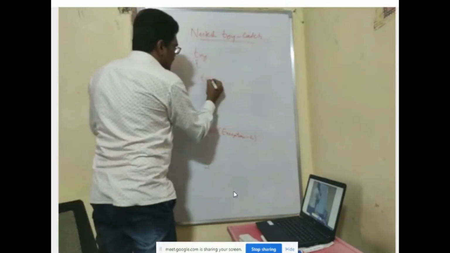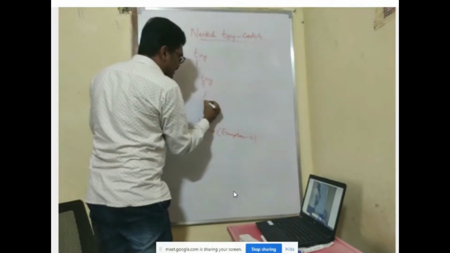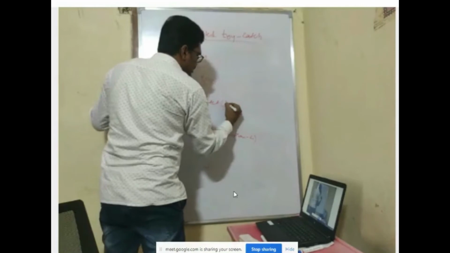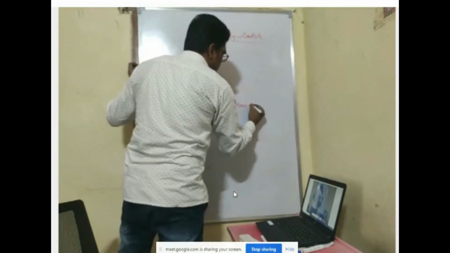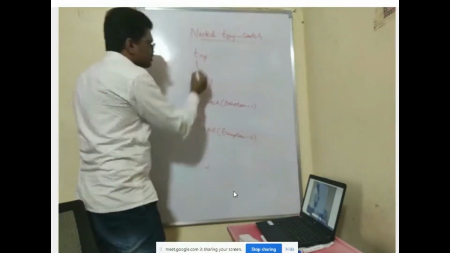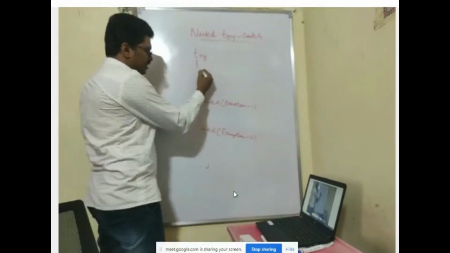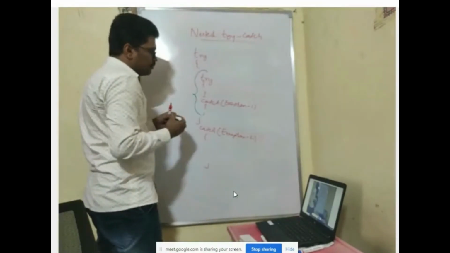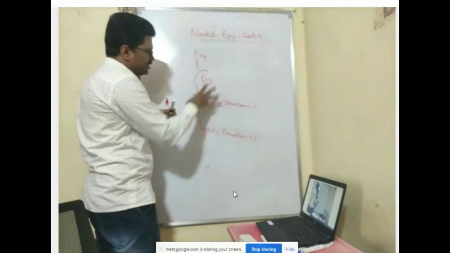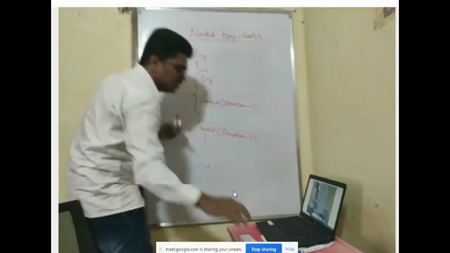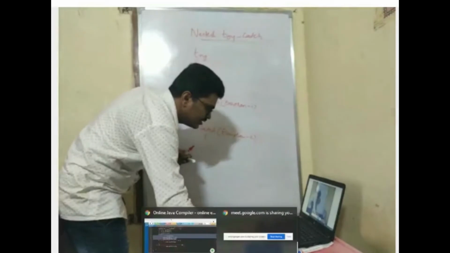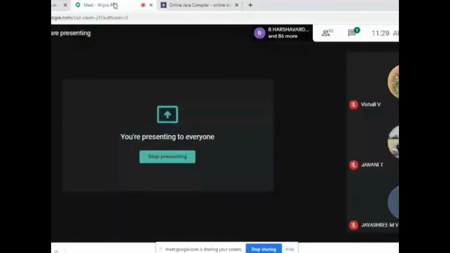Inside of the try block, again I'll put one more try and catch block, with exception 1. Inside of that try block, again I put some try and catch block. That is called a nested try catch block. We are not going to see any example in this.